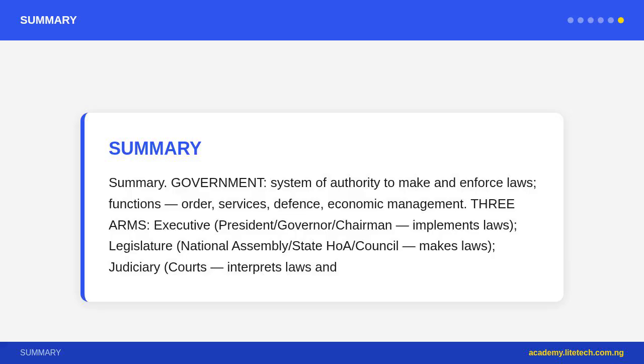Summary. Government: a system of authority to make and enforce laws. Functions: order, services, defense, economic management. 3 arms: executive (president, governor, chairman) implements laws; legislature (National Assembly, State House of Assembly, Council) makes laws; judiciary (courts) interprets laws and ensures justice. Separation of powers plus checks and balances prevents dictatorship.